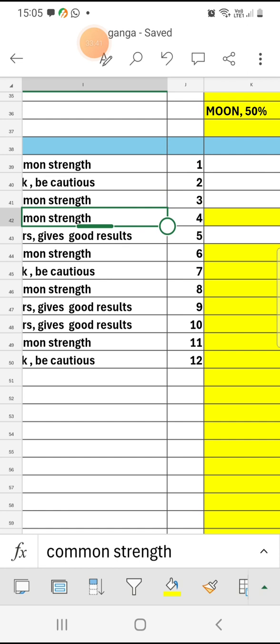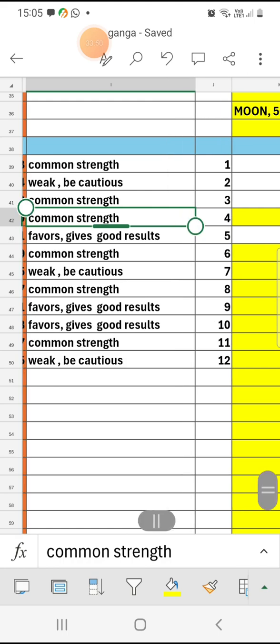If anybody simply states cat and rat, Ashtaguna points matching or not, then remove them from your database, delete them, and don't go for them. Visit those astrologers who really have adequate knowledge.